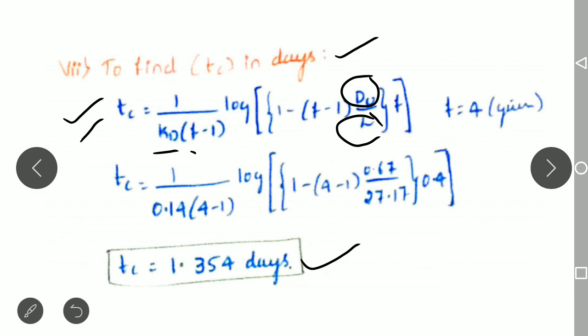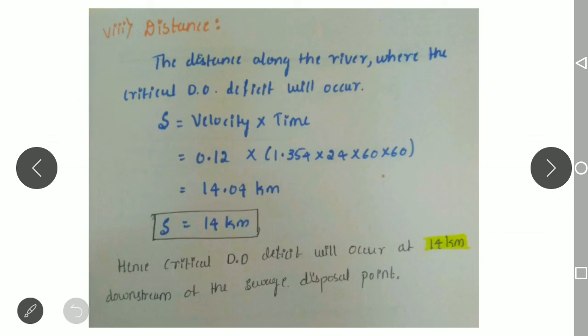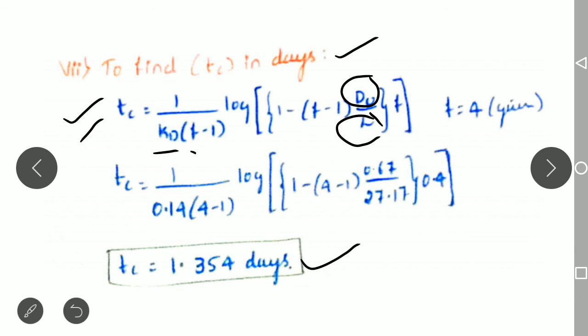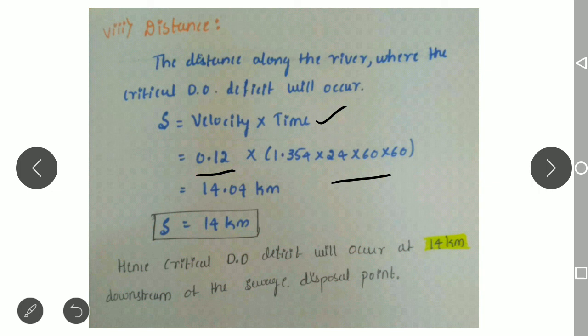The last thing is determining where, at what distance, this critical DO deficit occurs. As we know, distance is equal to velocity into time. Since the velocity is given as 0.12 meter per second, and the time calculated here is 1.5354 days, to convert into meters per second you do this, and by simplifying, 14 kilometers is the distance.